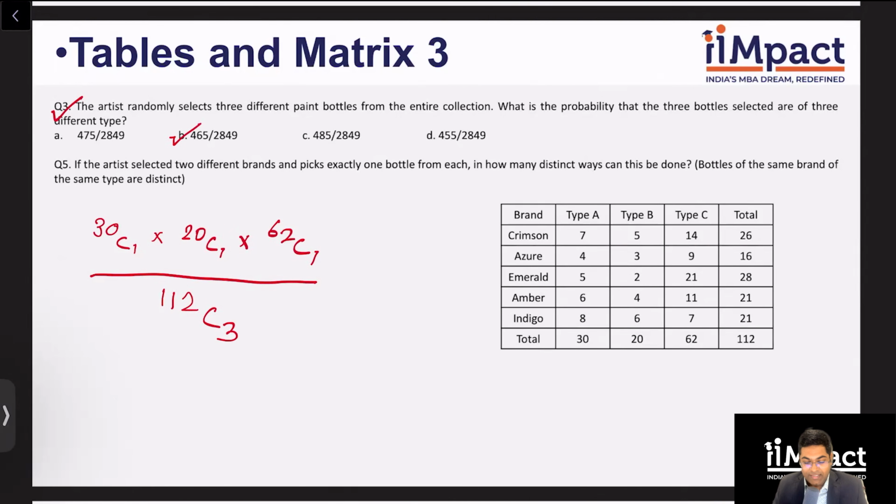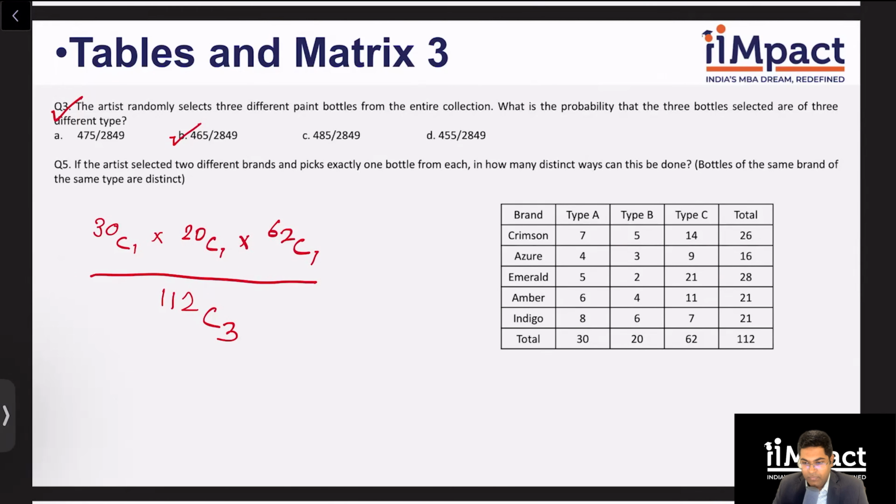Last question of this set. If the artist selects 2 different brands and picks exactly one paint bottle from each, in how many distinct ways can this be done? So of course, there are 5 brands, 5C2, there are 10 ways. So this is sort of a manual calculation kind of a question, right? Let's take combinations of crimson and azure, crimson emerald, crimson amber, crimson indigo, and so forth, and add the totals. That's the way to go about it.